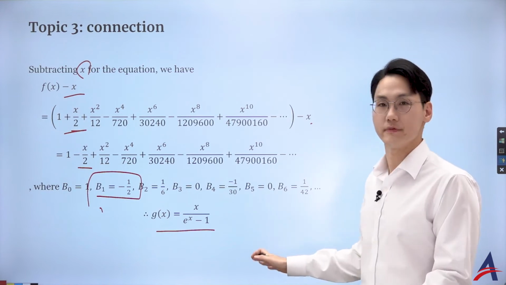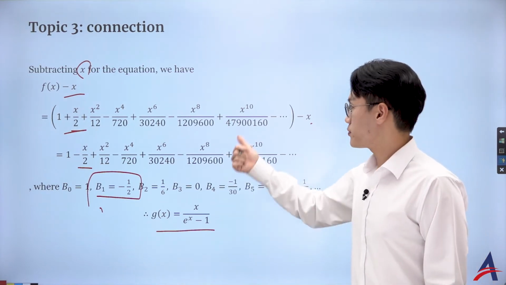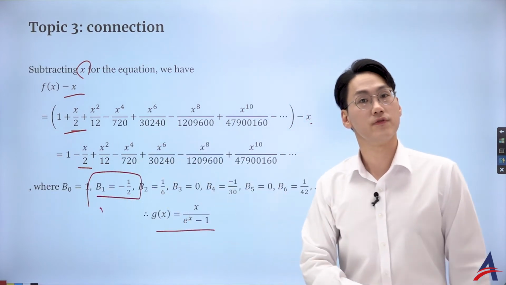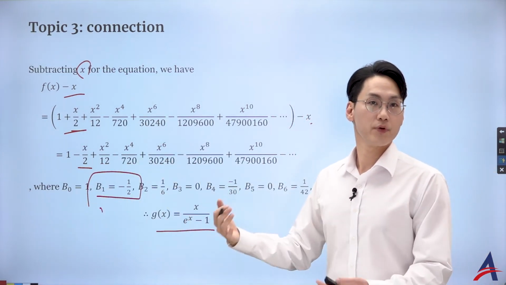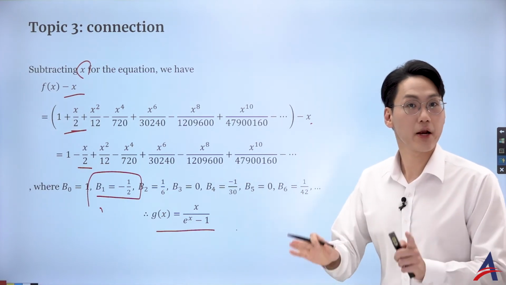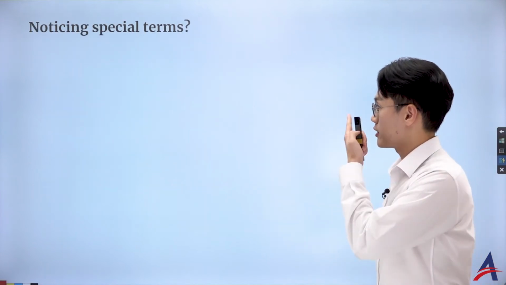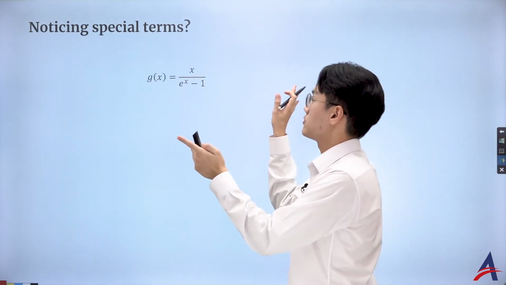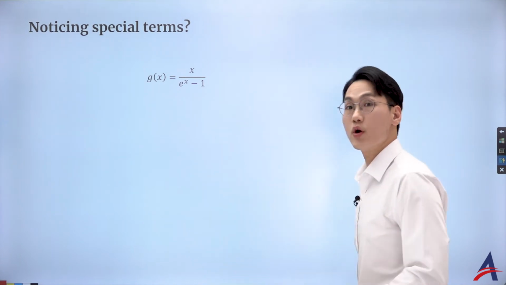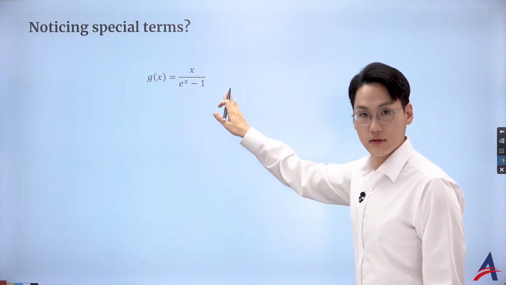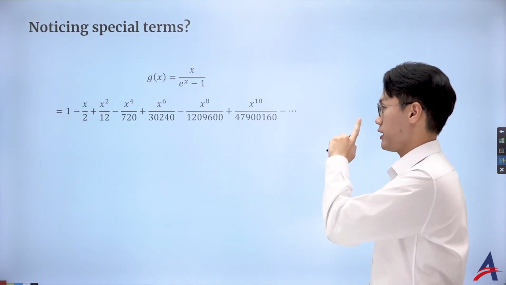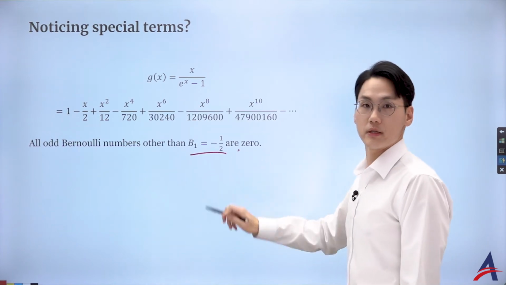It's not a big deal. In fact, the previous definition wasn't so wrong, because sometimes you define it for the positive half, sometimes for the negative half. But for our purpose, I want to work with the negative half, so that's why I subtract the x. So that's my new generating function of the Bernoulli numbers. And we just checked that its kth derivative at 0 will give me the Bernoulli number, with B1 being negative half.